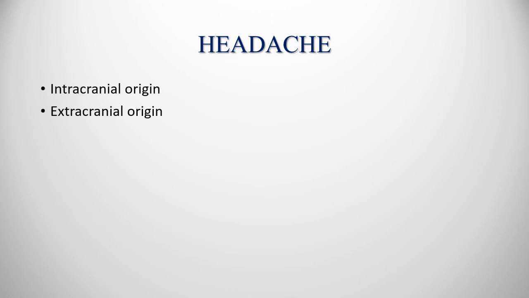Headaches which result from pain stimuli arising inside the cranium are known as intracranial headaches. But if they originate from outside the cranium, they are known as extracranial headaches, like those from the nasal sinuses or some muscles which lie outside the cranium. So let's discuss these two one by one.